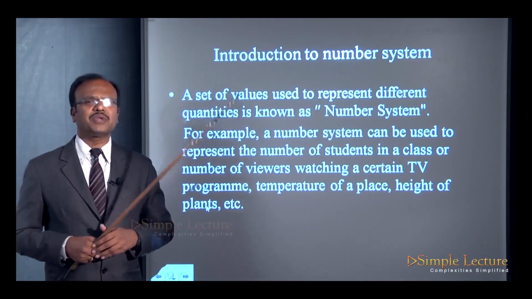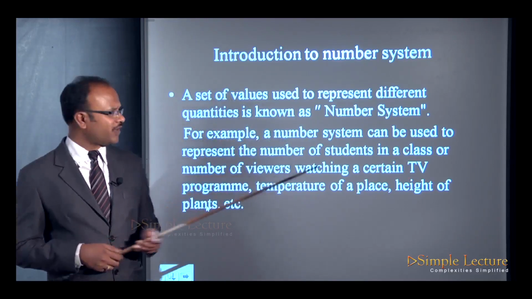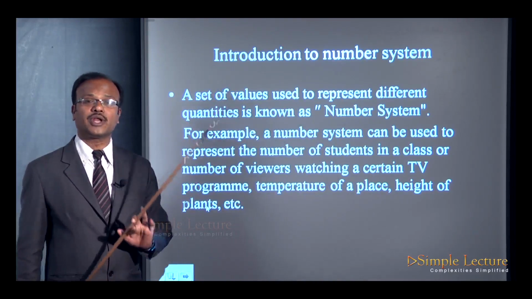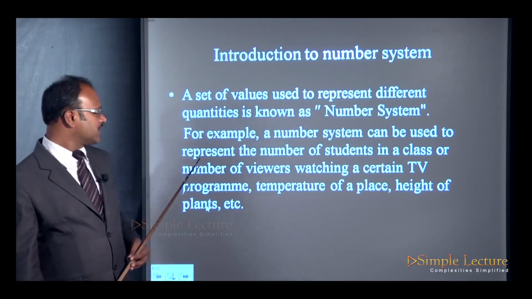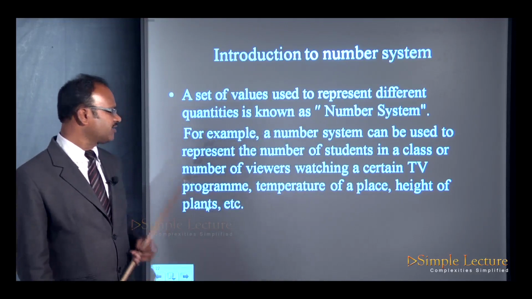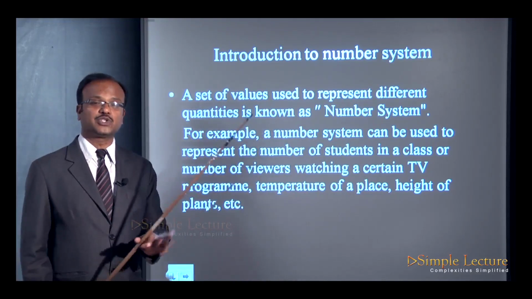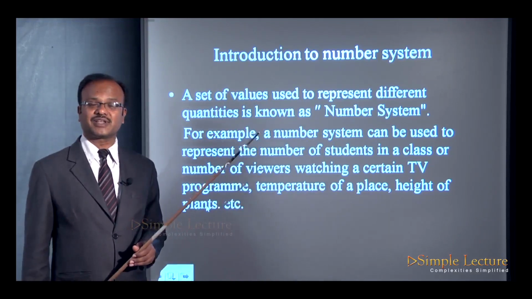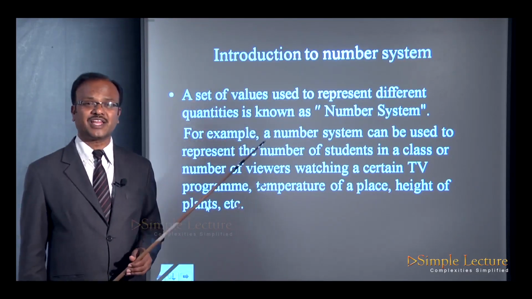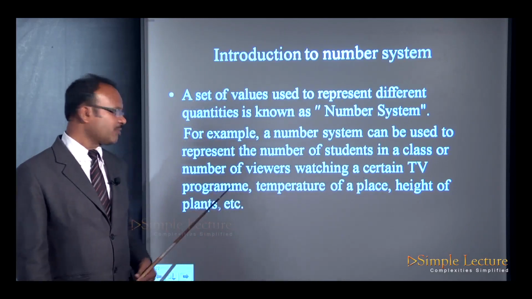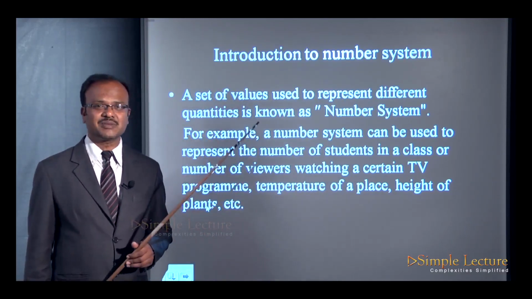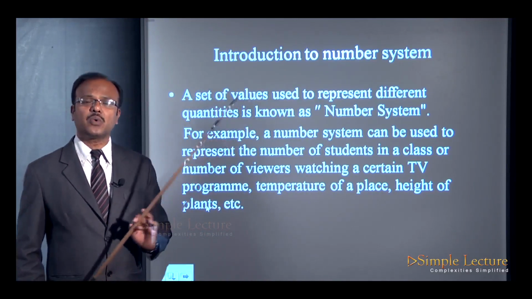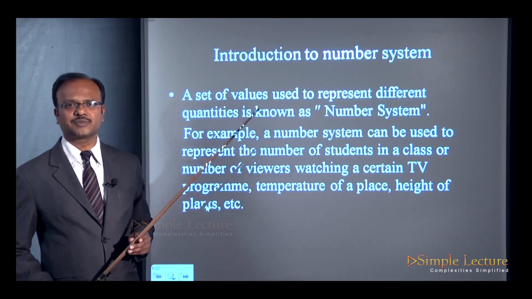Now, how do we classify these numbers? See, for example, if you take the number of students in a class, it should be a whole number. And the number of viewers watching a television program, again it should be a whole number. And temperature of a place, it can be both positive as well as negative. Then height of a plant, it can be even a decimal. So therefore, let us try to understand first how we classify the numbers.